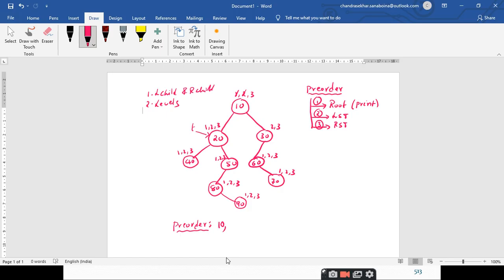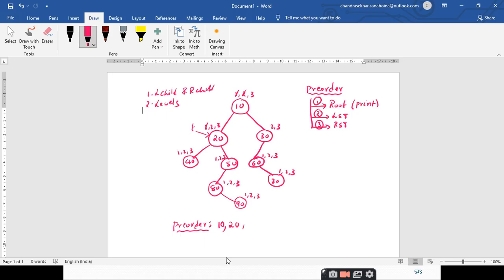So you perform the first step. What is the first step here? Visiting the root node. That means you just print it. After you print it, you strike off the first step. Now go to the second step. What is the second step saying? You have to traverse the left subtree. Traversing means you change the pointer from this root node to the root of its left subtree.